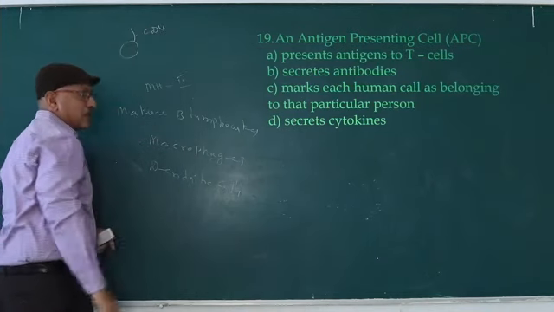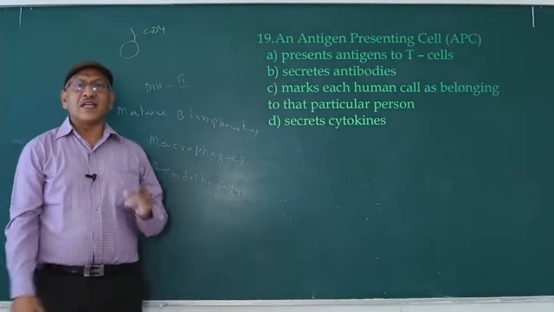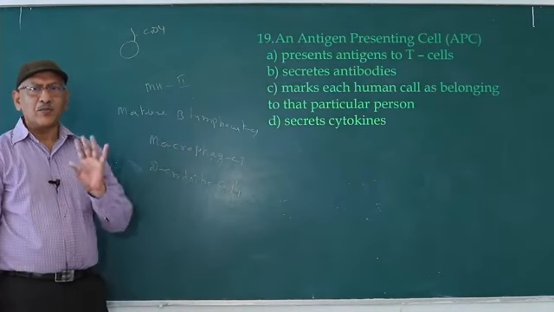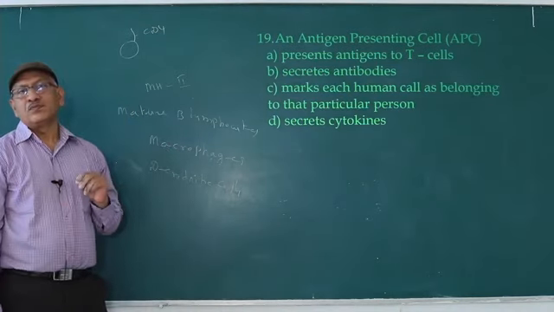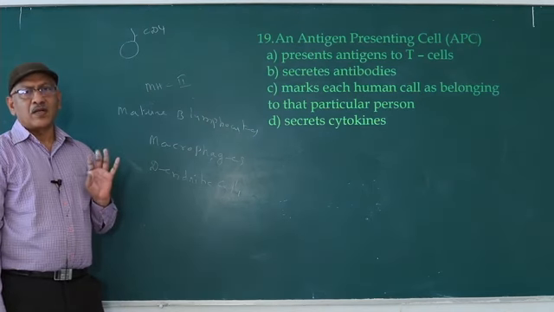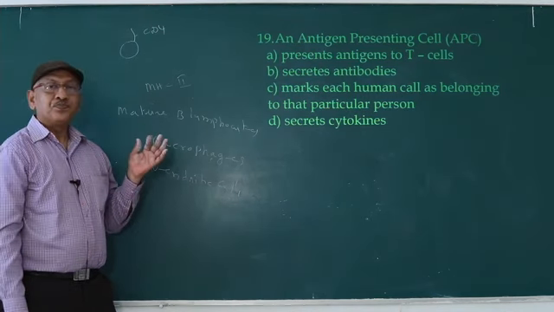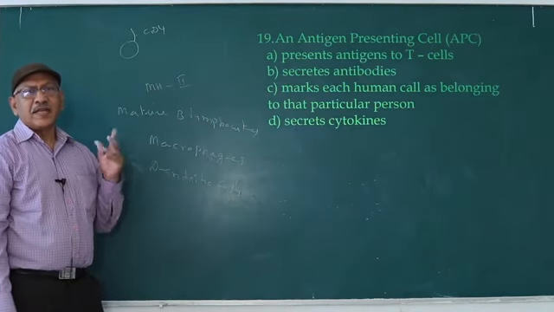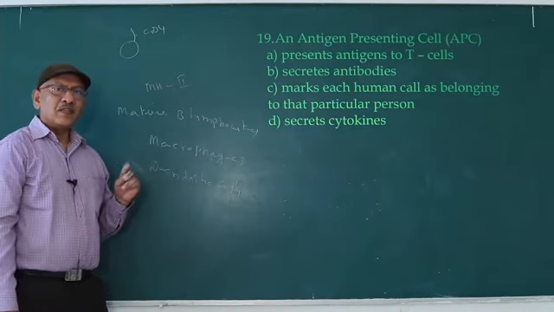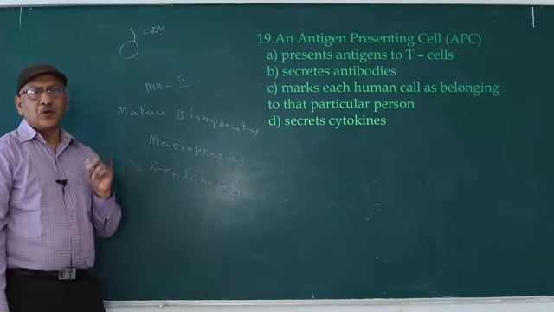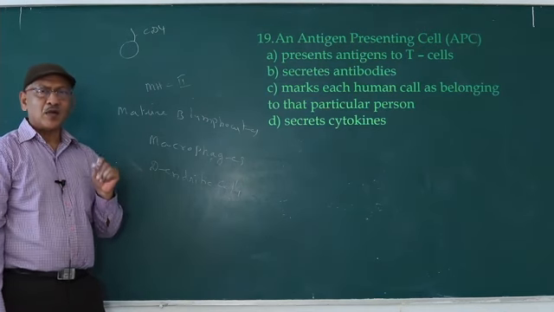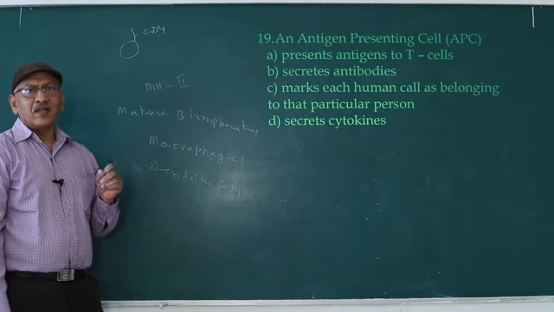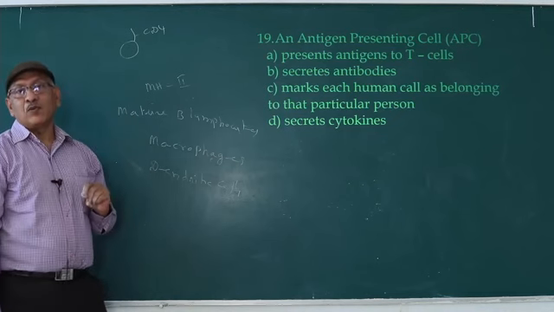CD4 marker is present. Cluster of differentiation 4, that is one type of protein, CD4 marker. While discussing HIV also we discuss, on the surface of HIV, glycoprotein 120 and 41 are present. They recognize the cells containing CD4 marker.